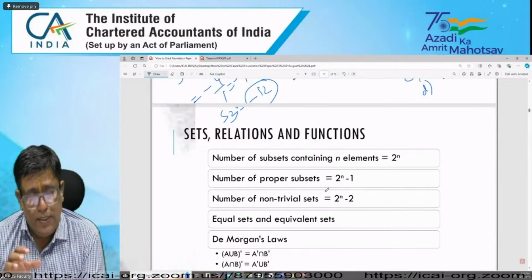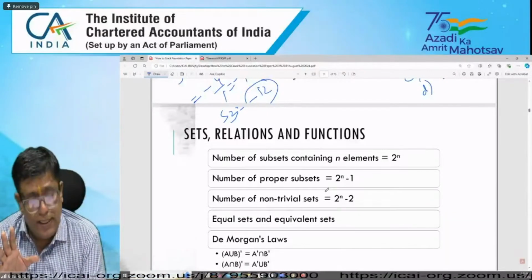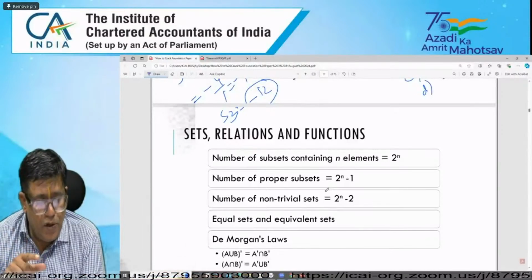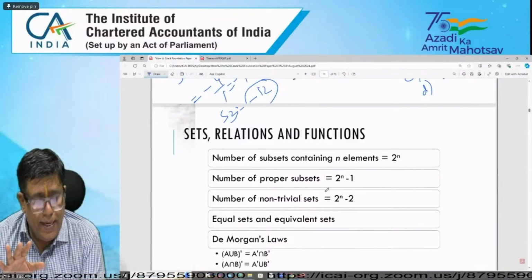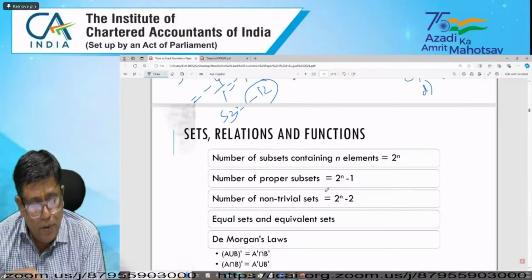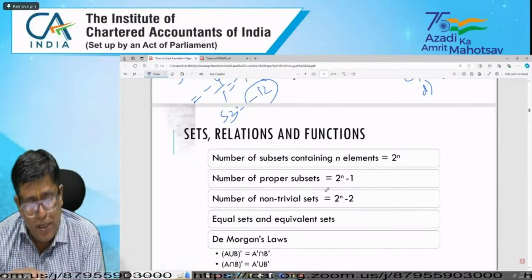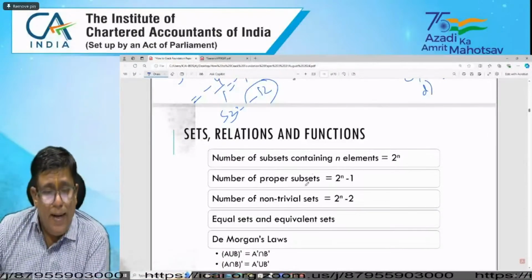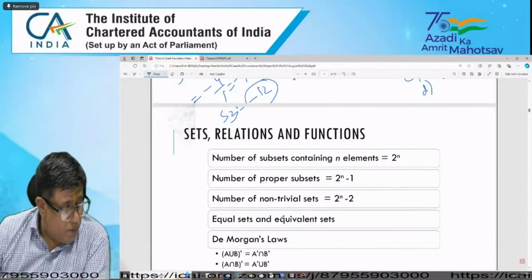And equal sets, equivalent sets, and the De Morgan laws: A union B whole dash equals A dash intersection B dash, and A intersection B whole dash equals A dash union B dash. These are the De Morgan properties, and we can easily understand them.